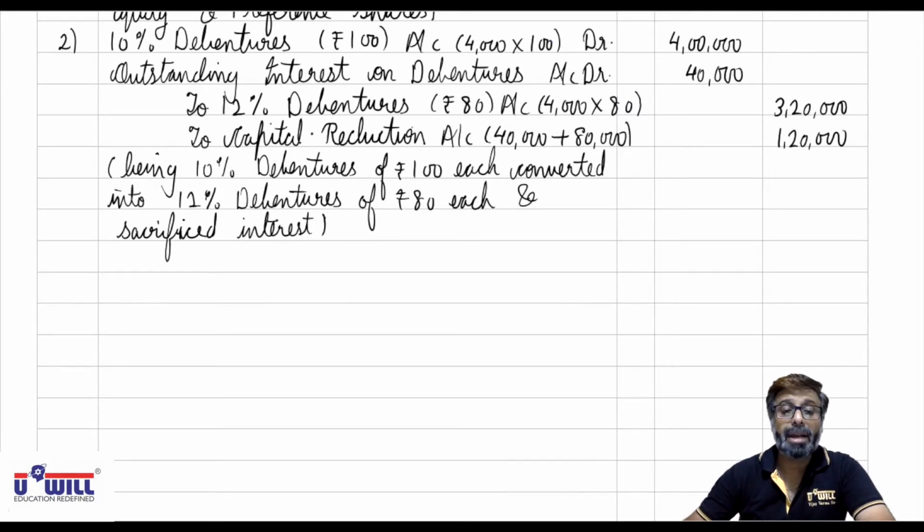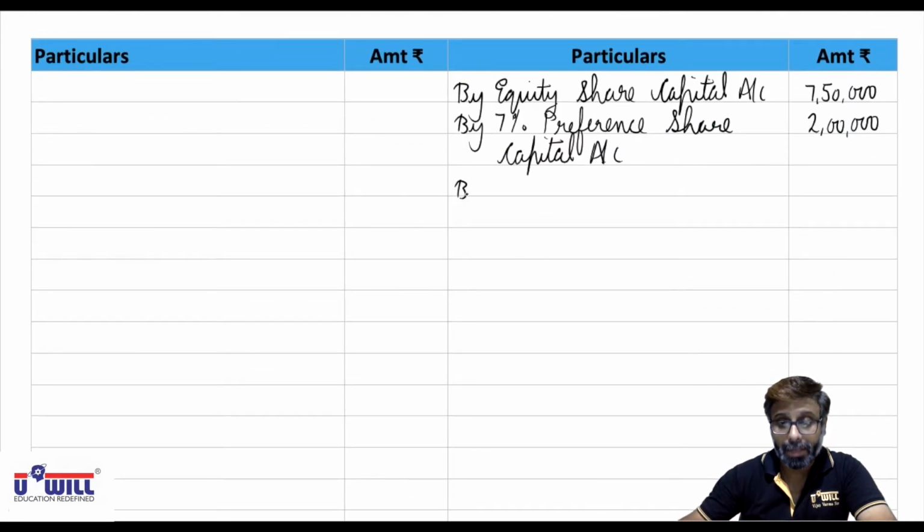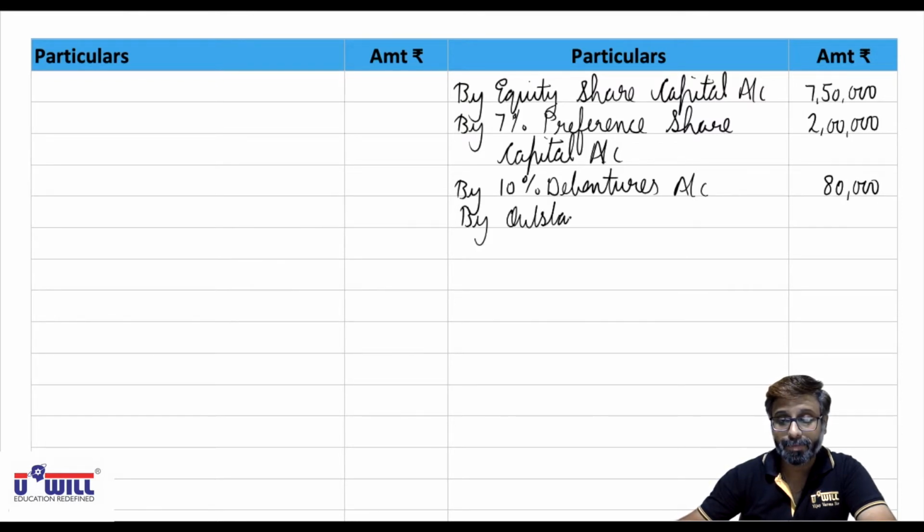Now capital reduction account we will write on credit side by 10% debentures. Debentures what they are sacrificing is 80,000 rupees, 4,000 into 20 rupees, and by outstanding interest on debentures account, outstanding interest they are sacrificing 40,000.